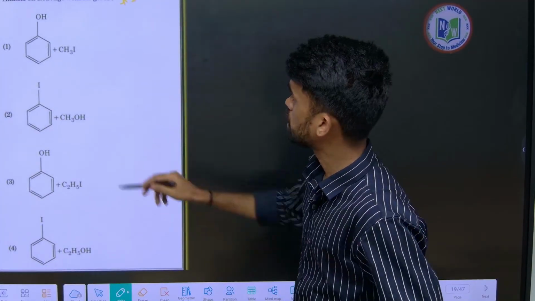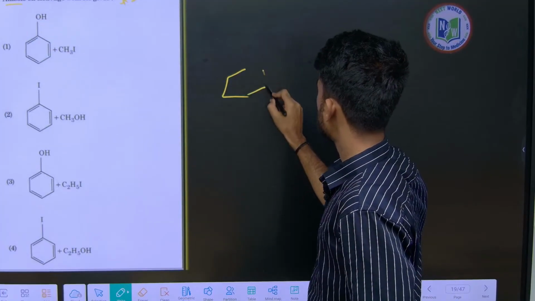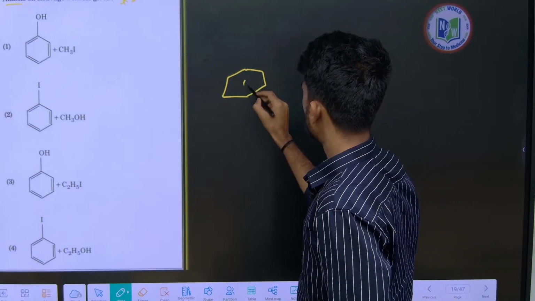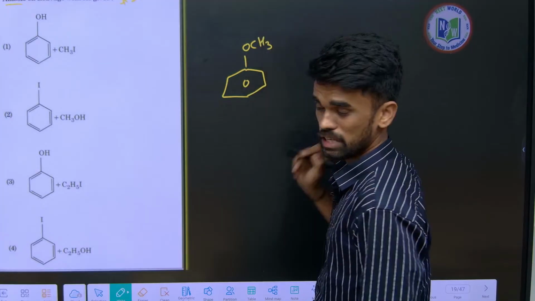Okay. Now look here, anisole. What is the structure of anisole? First of all, we should know the structure of anisole. It is very simple. This is a benzene ring. On this you write one methoxy group. This is called anisole. Okay.